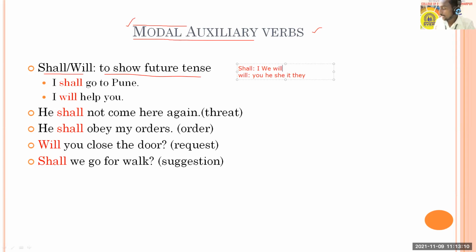So in that case, you can use I will, and you can also use I shall, but there is a difference. It is not the same. When you say I will and when you say I shall, both sentences are not the same. So tell me what the difference will be between the sentence I shall go to Pune and another sentence, I will go to Pune.